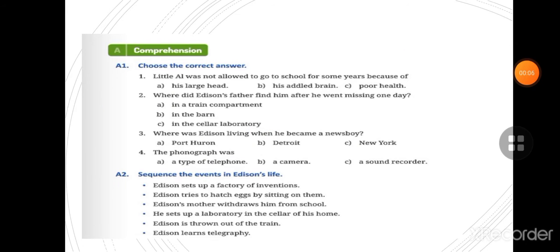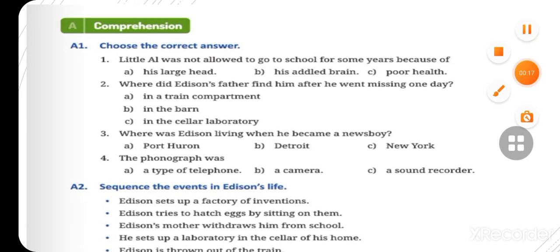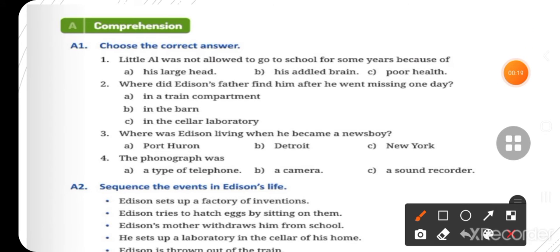So, children, the first exercise is the comprehension part, that is A1. Choose the correct answer. What you have to do in this exercise is read the sentence, and the options are given here. You have to choose the correct answer, like: Little L was not allowed to go to school for some years because of his large head, his adult brain, poor health. You know the answer, due to poor health. So you will write here, due to poor health.